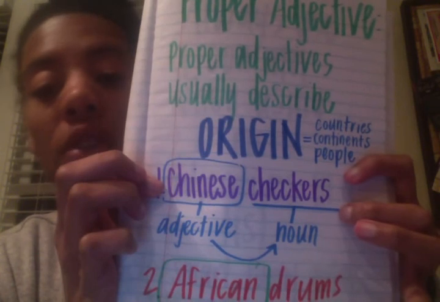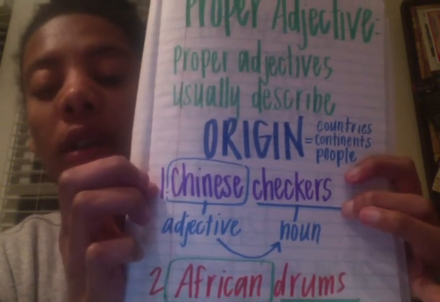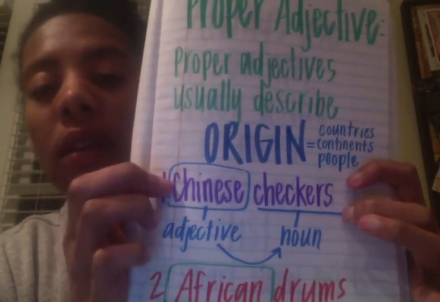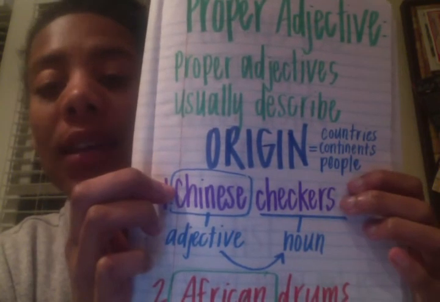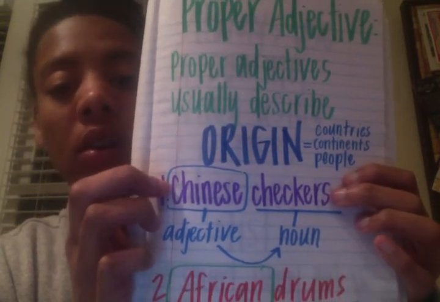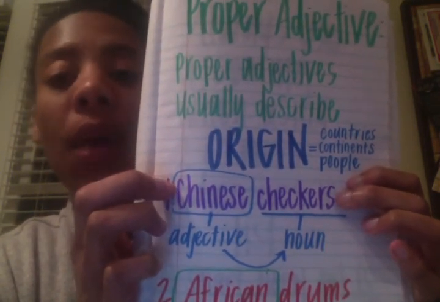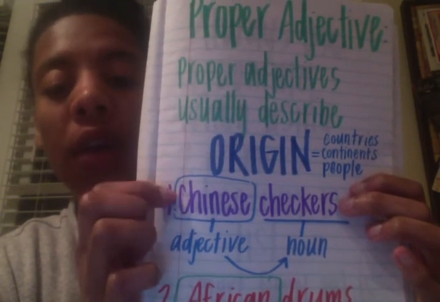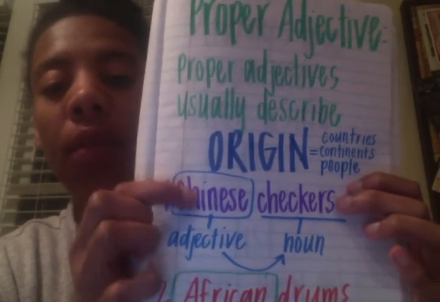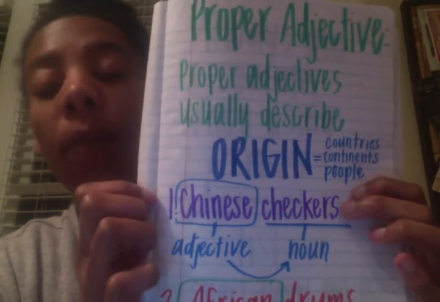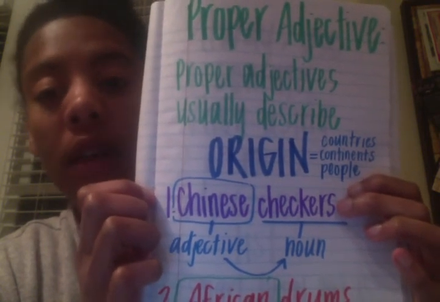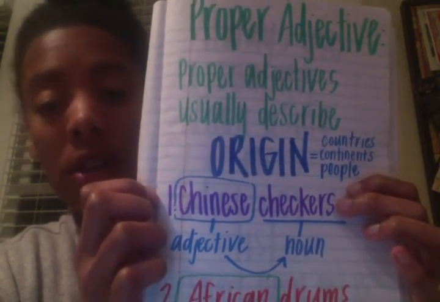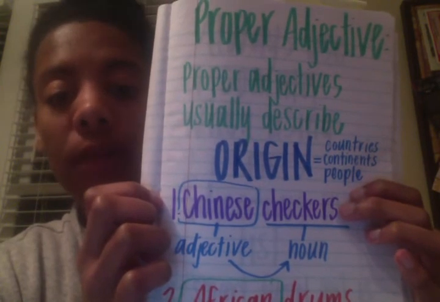The noun is checkers. The word that describes them is Chinese. Chinese is a type of person, so it is a name of a type of person. Therefore, it needs to have a capital letter. Proper adjectives are capitalized.